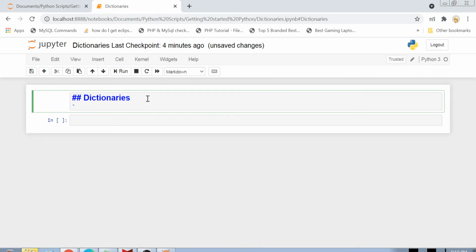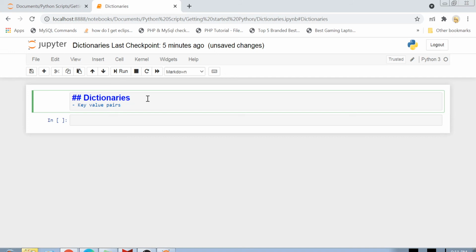And now we would like to see what the basic features of dictionaries are. If you remember some of the basic features of sets and tuples, dictionary is an entirely different type of data collection. It stores the data as key value pairs. So here we do not have a set of data just like in a list or tuple. Basically we have a key value pair, and for every key there is a value assigned.